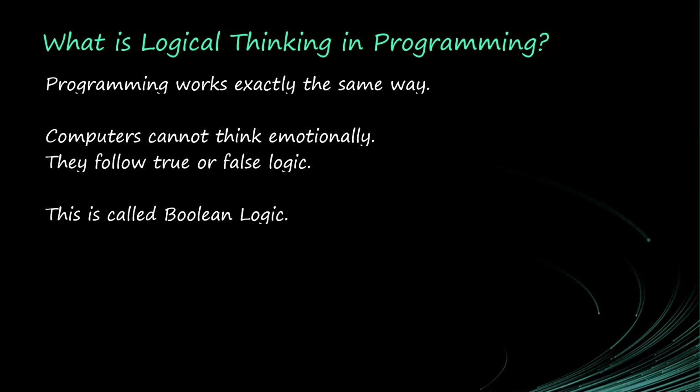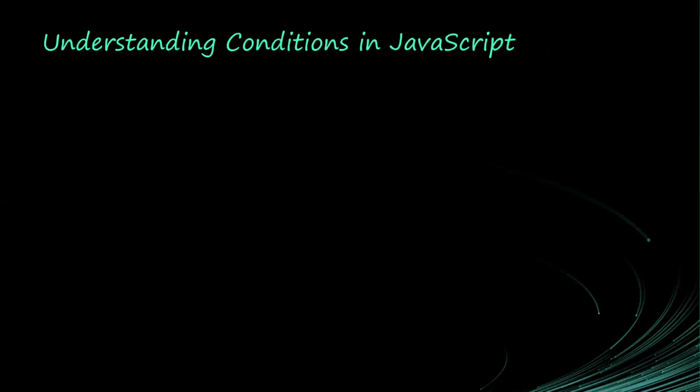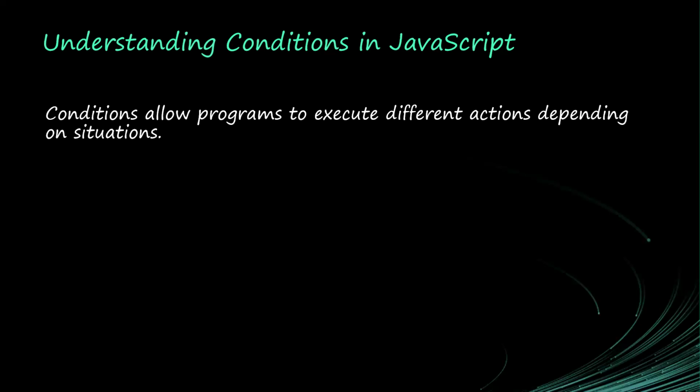Boolean logic is what the computer uses, either zero or one, true or false. Every condition results in true or false. If it is false, it will not go through. If it's true, it will go through. So, understanding conditions in JavaScript: conditions allow programs to execute different actions depending on situations.